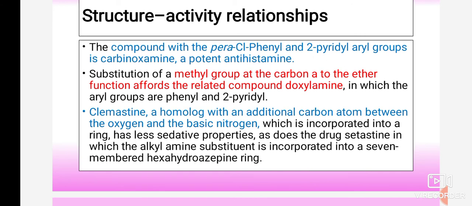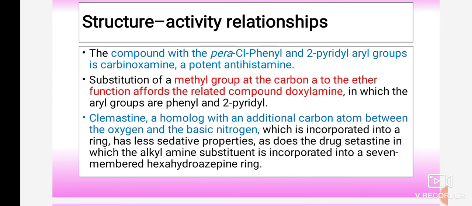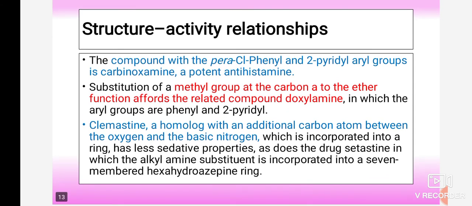Okay, so this is a differentiating point which is very important related to clemastine. There is an additional carbon atom present in between oxygen and basic nitrogen, so it contains 3 carbon atoms, which is incorporated into a ring. That third carbon present in the ring has less sedative properties, as does the drug cyclizine, in which the alkylamine substituent is incorporated into a 7-membered hexahydroazepine ring. Okay, so due to the increase in one carbon atom, it shows enhancement in the activity.